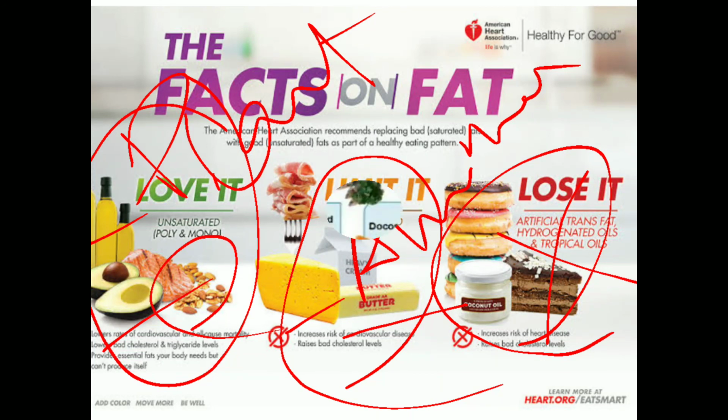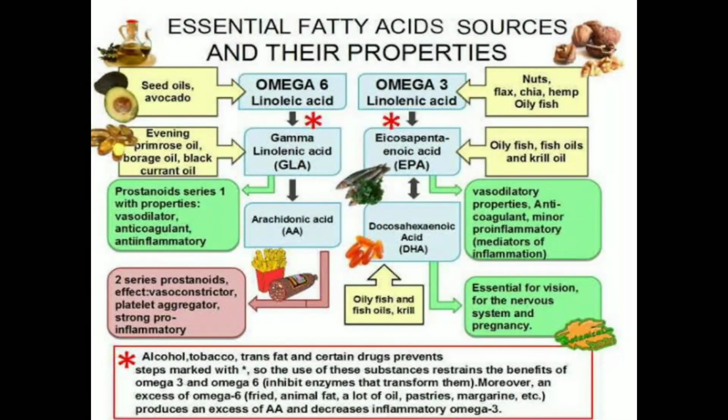Essential fatty acids and their properties are not that important, but you can go through this. The most important things are simple sugar, complex sugar, complete protein, incomplete protein, and the names of the essential fatty acids, omega 6 and omega 3, and their sources.